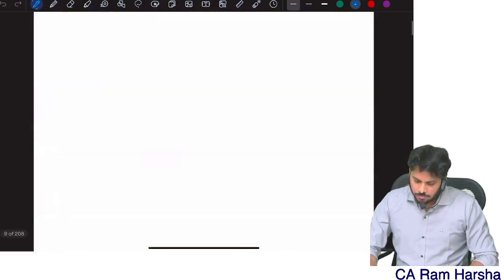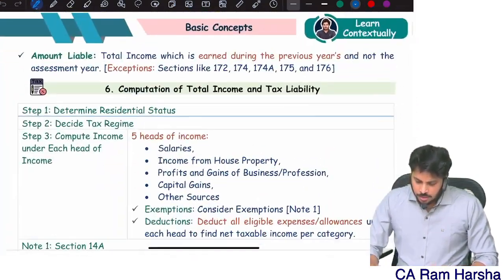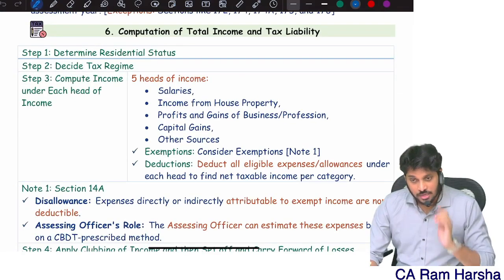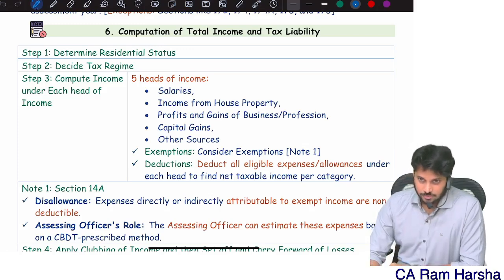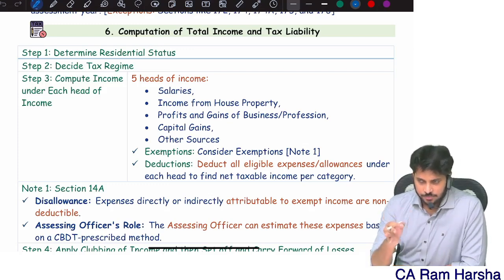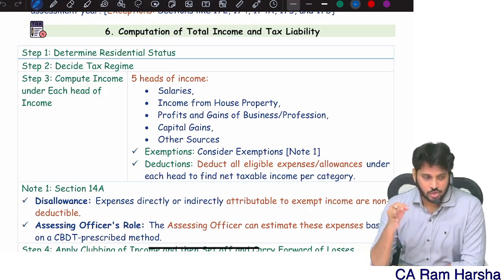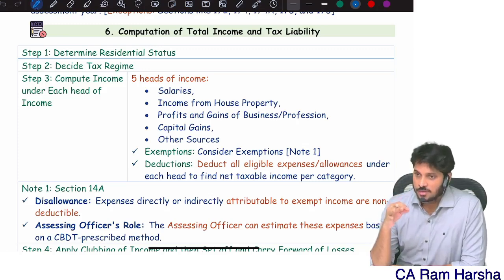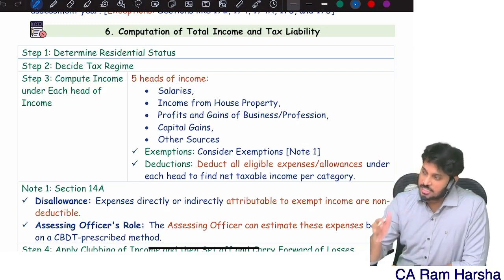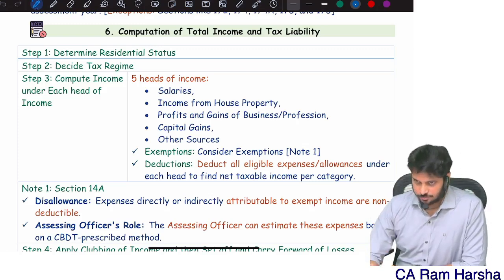In income tax, the tax rates are depending upon residential status. You are an SSC and you are earning income. At what rate you need to pay tax? It is decided primarily first by residential status. What is a residential status? We have a next chapter, there we will discuss.